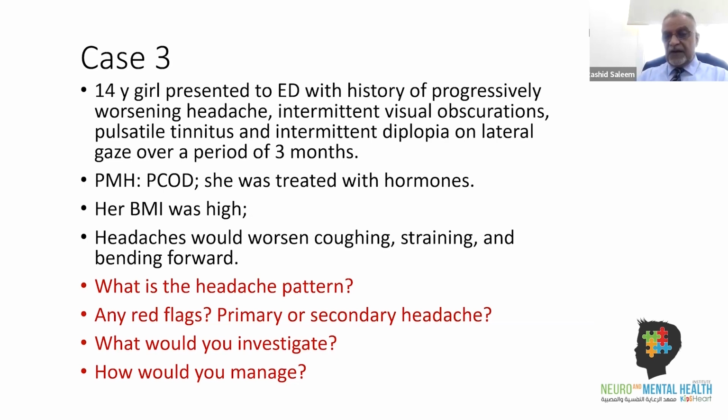And what are the red flags here? Generally, less than 6 months duration of headaches is a red flag. Progressive pattern itself is a red flag. Progressively worsening headache is a red flag. Intermittent visual obscurations, pulsatile tinnitus, these are all red flags. So that means we are most likely dealing with a secondary cause here. And then we can conclude from that. And why is that important? Because it's very, very important to help devise the management strategy.